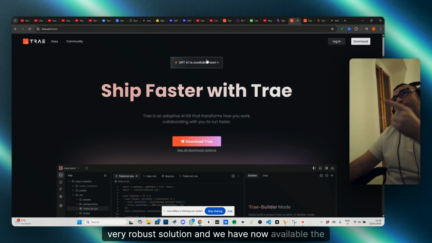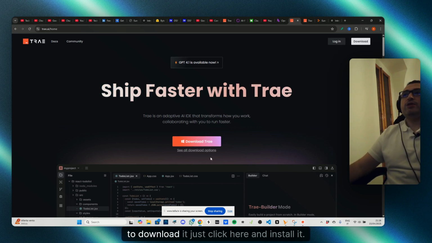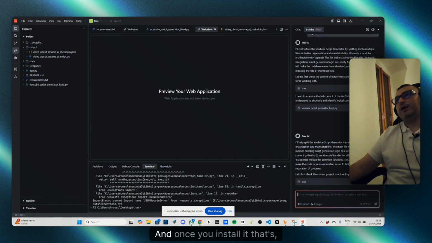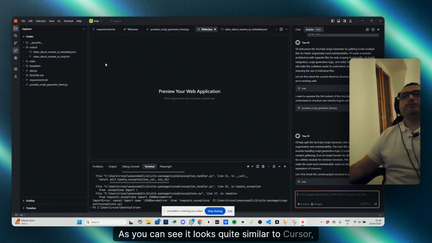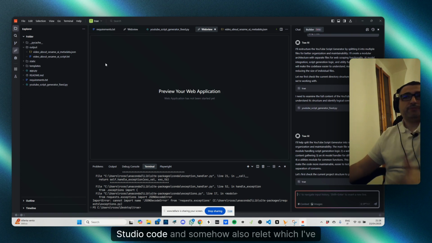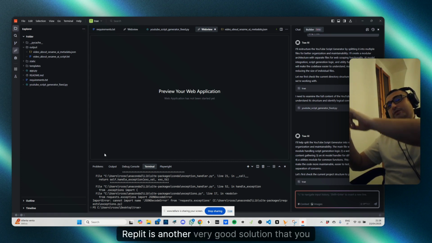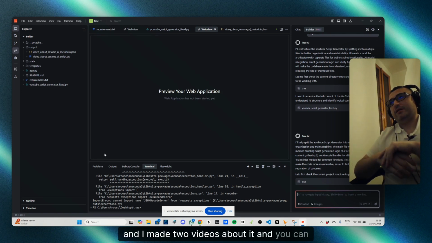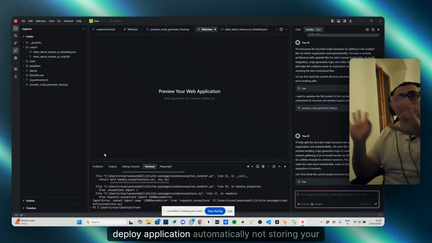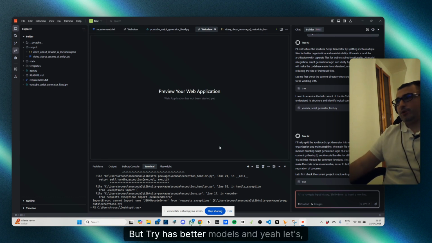And we now have the ChatGPT 4.1 version available inside it. To download it, you just click here and install it. Once you install it, that is the interface that you should see. As you can see, it looks quite similar to Cursor, Visual Studio Code, and somehow also Replit, which I've shown you in some videos. By the way, if you didn't see Replit, it's another very good solution that you should see, and I made two videos about it. You can basically deploy applications automatically, without storing them on your PC. It's a really great solution. But Trae has better models.